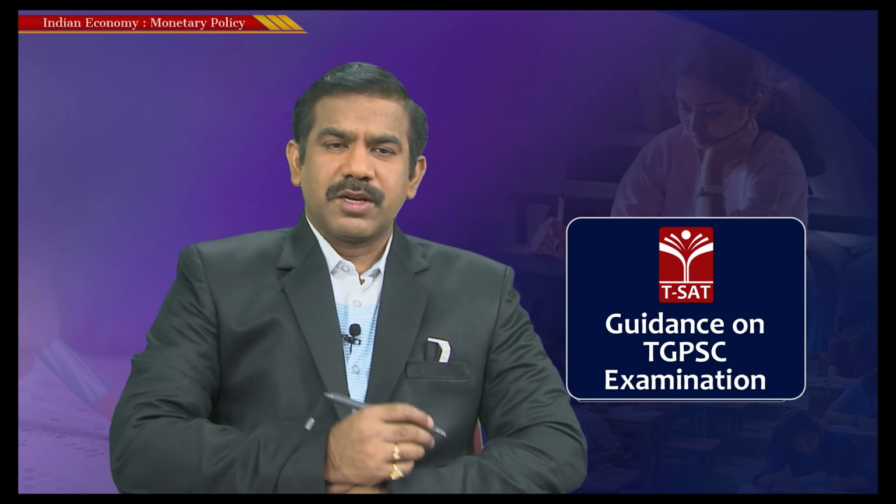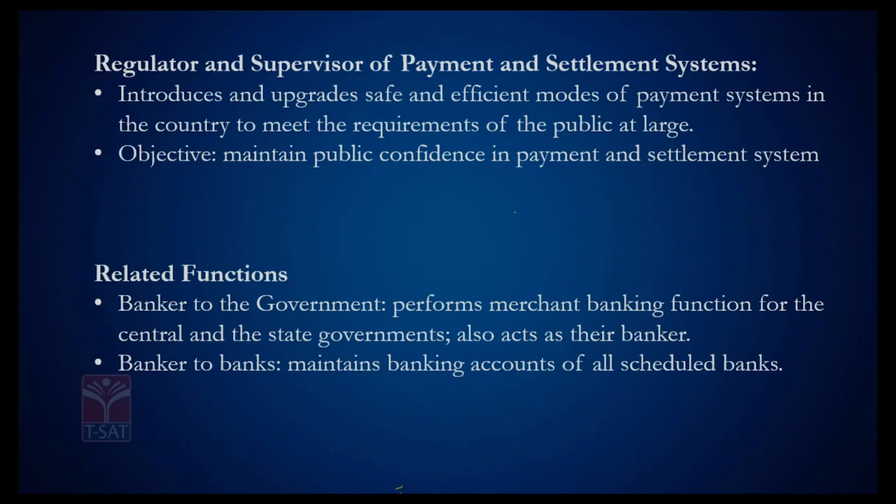And then the further function is regulator and supervisor of payment and settlement systems. Most of you might be using UPI, BHIM, and various online transactions. I think you might also be aware of the National Payments Corporation of India. So how exactly does payment take place from one bank account to another, or from one bank branch to another, and how is this transaction settled? Everything is taken care of by the RBI, which does this job of regulator and supervisor of payment and settlement systems.